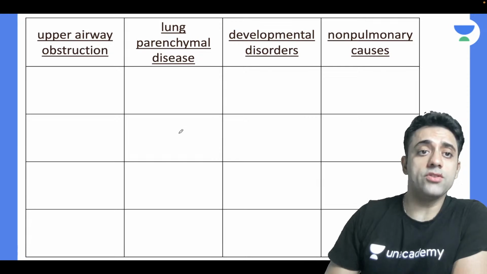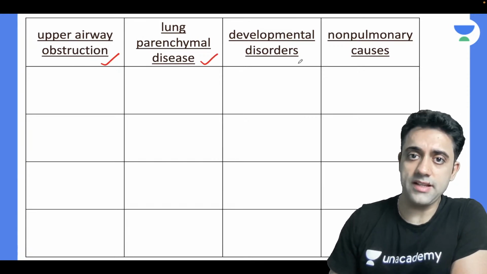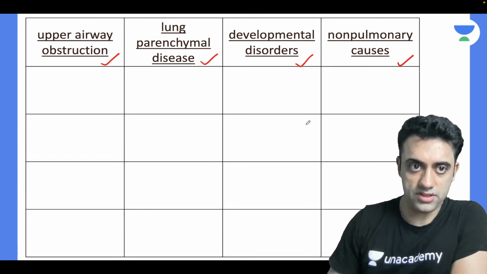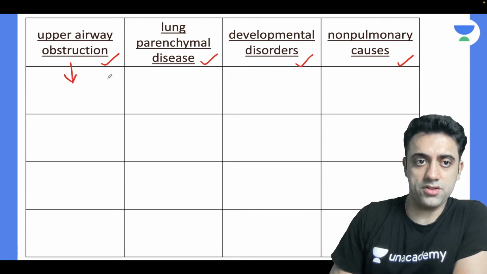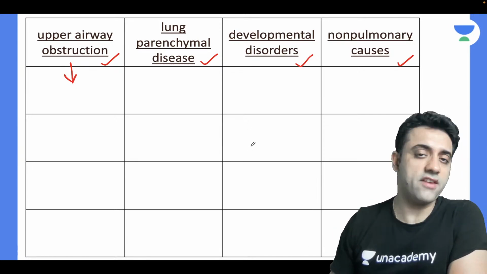Yes, exactly. So, upper airway obstruction issues, lung parenchymal issues, developmental disorder issues, and non-pulmonary causes issues. So, upper airway obstruction issues. Can you please tell me any differential diagnosis of upper airway obstruction?